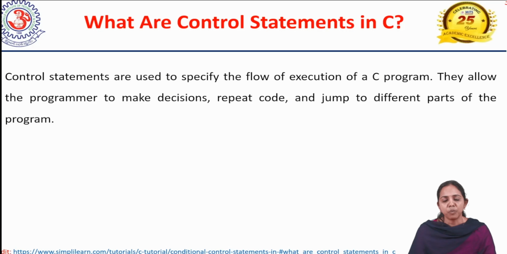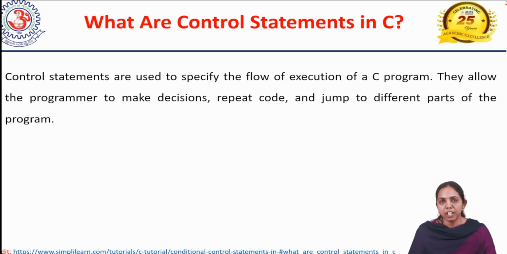Why we need control statements in a programming language is if you have any condition in the programming, or any repeated work we have to do, or we have to jump from one place to another place. How can we do all this? With the help of control statements in any programming language, not only in C, but in Java, Python, everywhere we use control statements. This is the importance of control statements in any programming language.